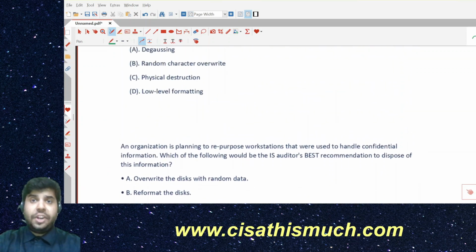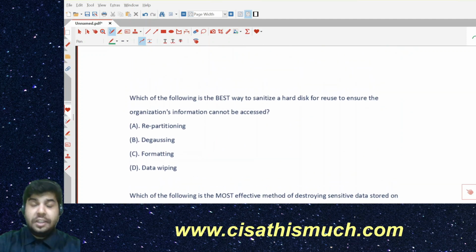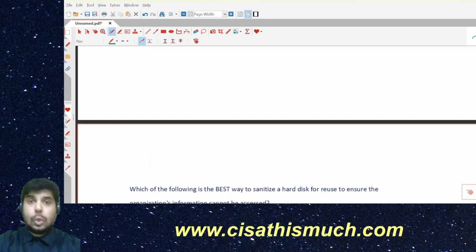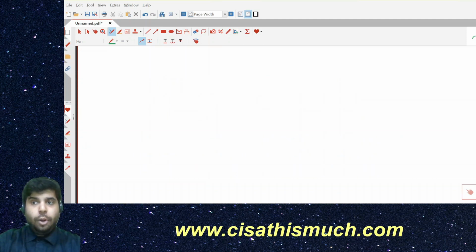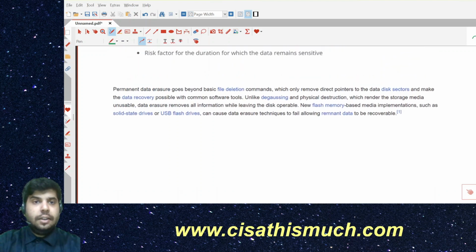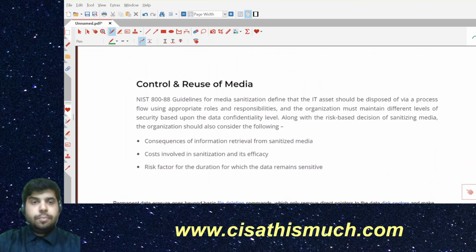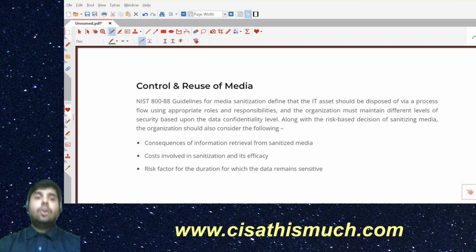All right. The discussion is not yet over. We'll be discussing so many things, and we'll be looking at all these questions. What I am trying to discuss here is, when we talk about good practices or what the guidelines say, let's read the guidelines. What do the NIST guidelines say for media sanitization?